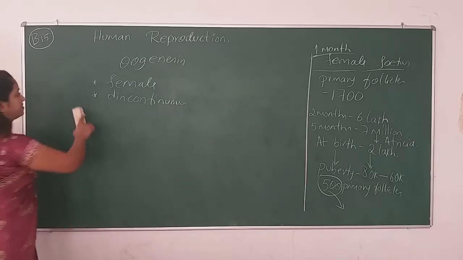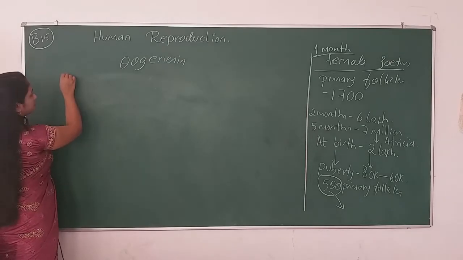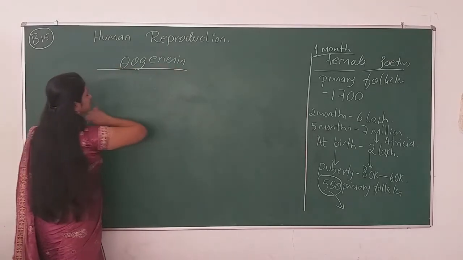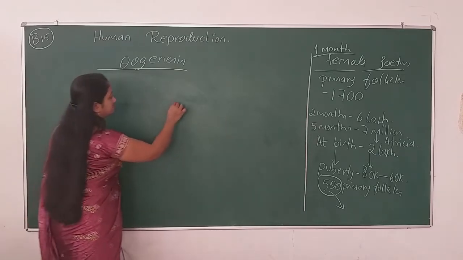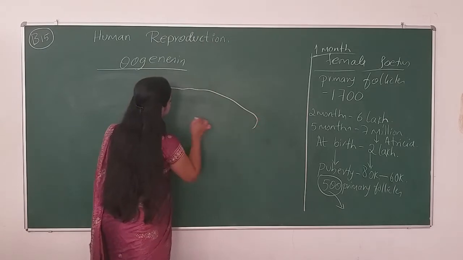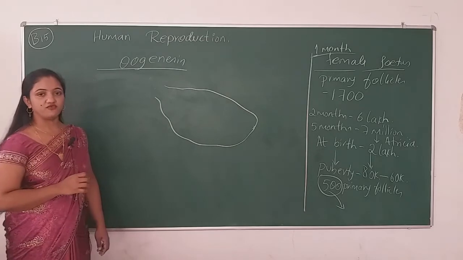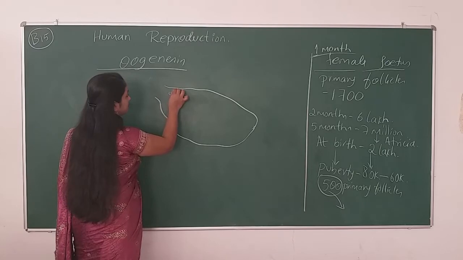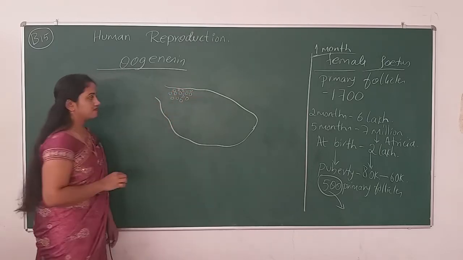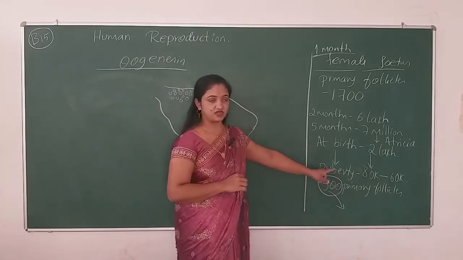The first thing is oogenesis, the process of formation of egg from the ovaries. Let me draw one diagram here. Just consider this is the ovary, a section of the ovary. I am drawing the section of the ovary here. You just think, a number of primary follicles are present, meaning 500 primary follicles are present.